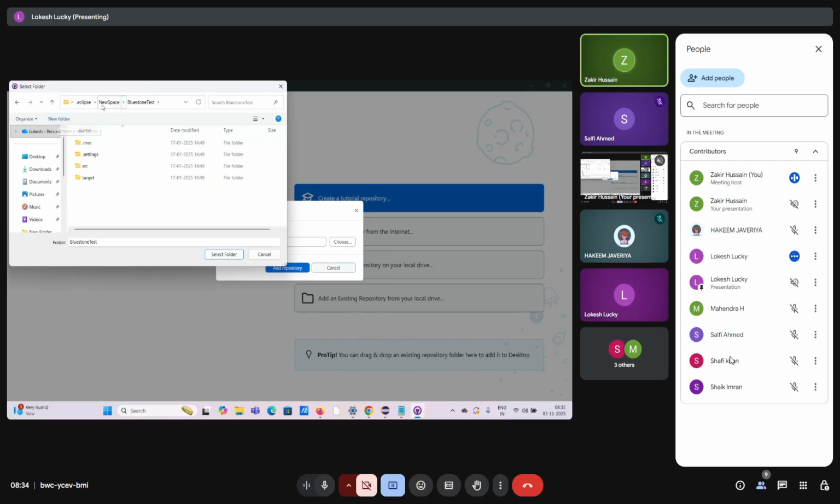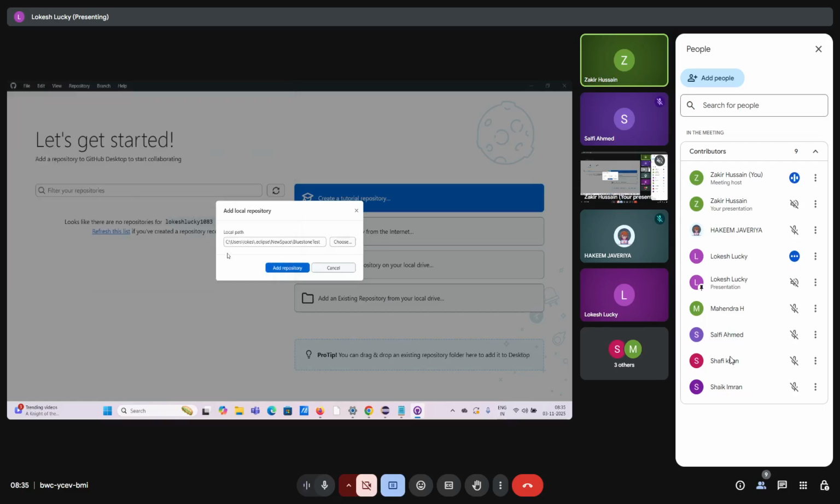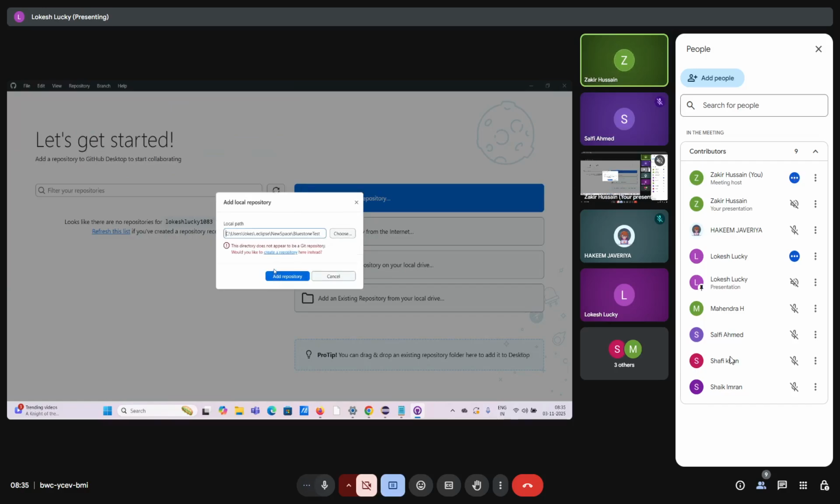No, new space. There is something. Yes. Okay, now this is a space where you are writing your code. There is something called Bluestone test, there is something called Rahul's class, there is something called demo. So select the Bluestone test, the second option, select folder. Make sure that you are giving the exact location. So whatever we copied is the same thing, but I'm telling you how it is getting. Okay, click on add repository.